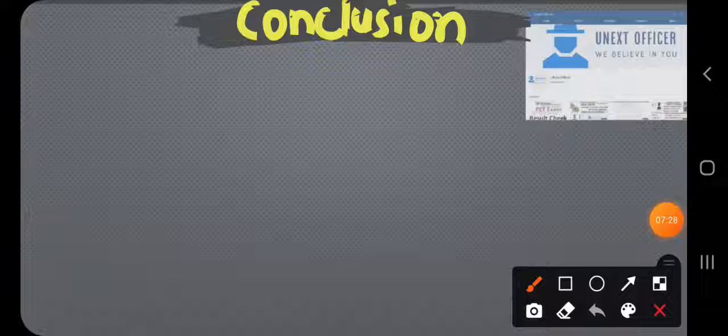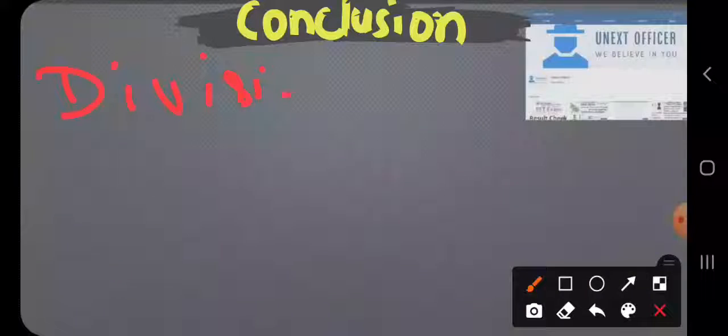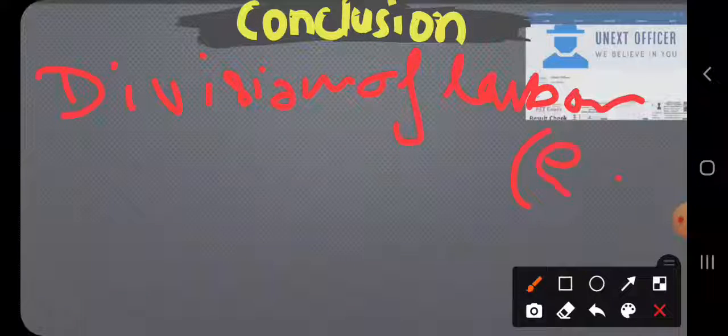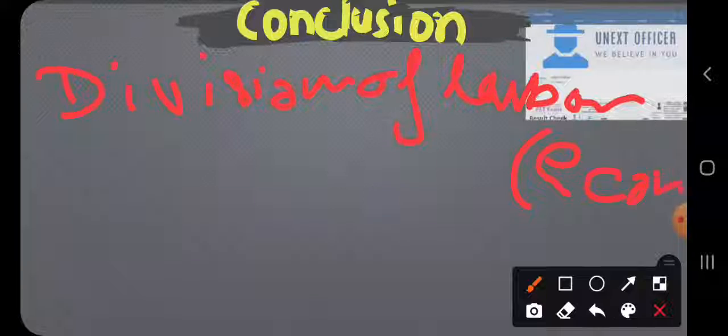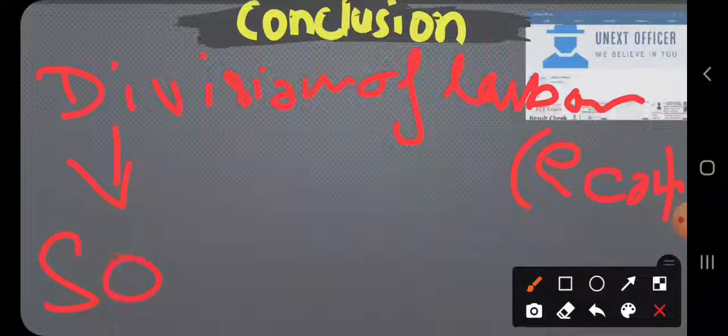Whereas in the urban or modern society, we tend to have a division of labor. Division of labor is a concept of economics, and this creates solidarity.